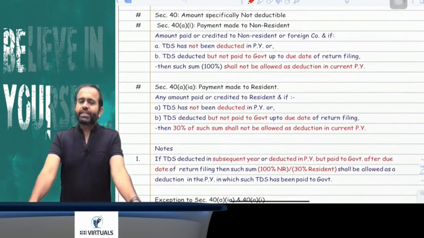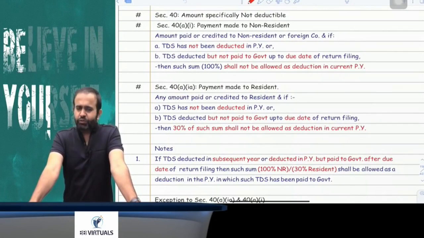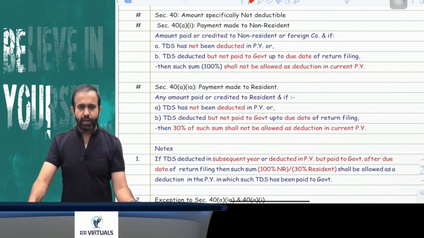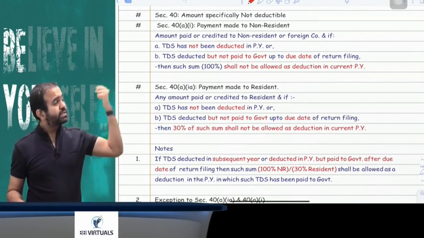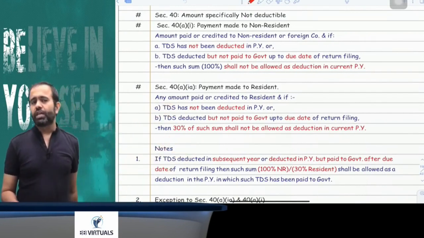Yes. Now the next section is section 40, and section 40 is about amounts specifically not deductible. They are saying that there are some amounts or some expenses which are exclusively not allowed as a deduction.